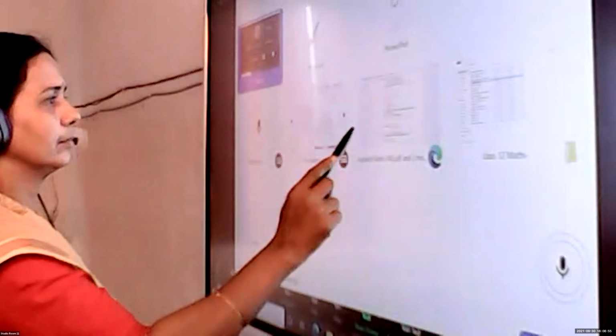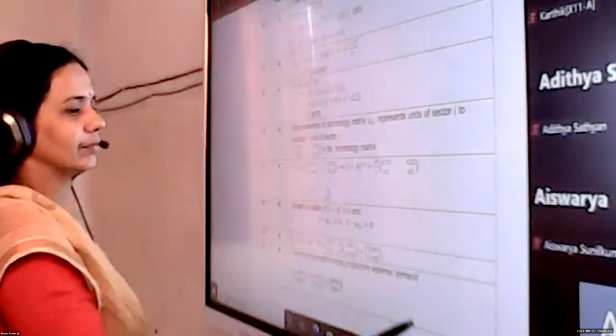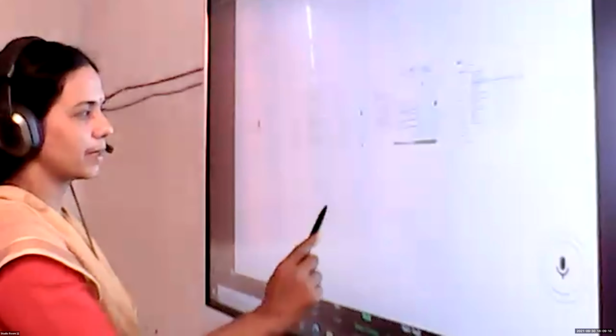Is it clear, children? 1 by 7, I minus A inverse into D. So 15 into 7 plus 5 into 14. What is the answer, Aparna?